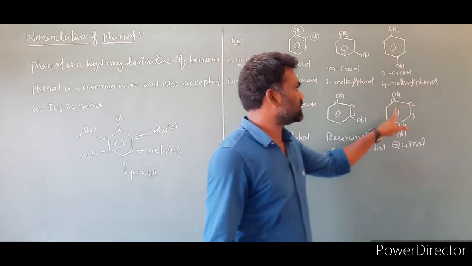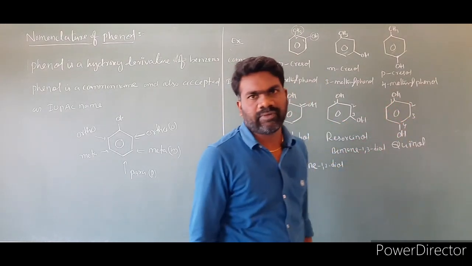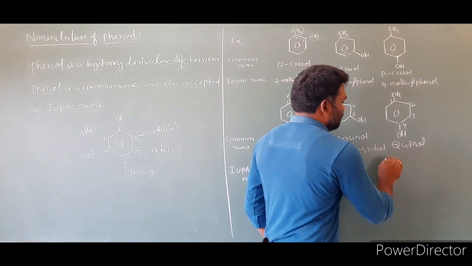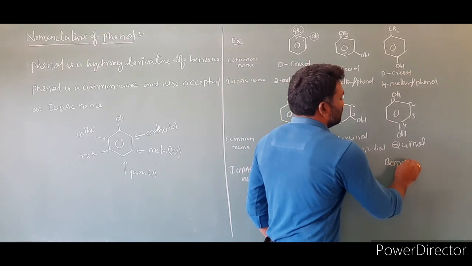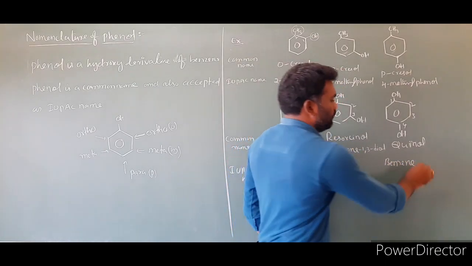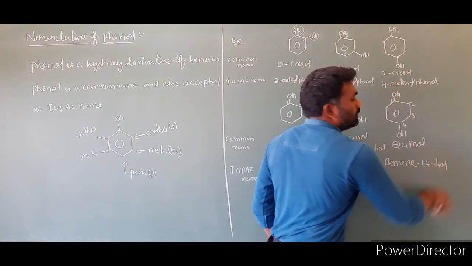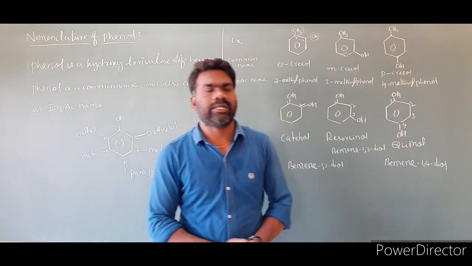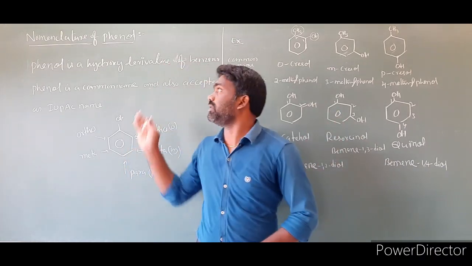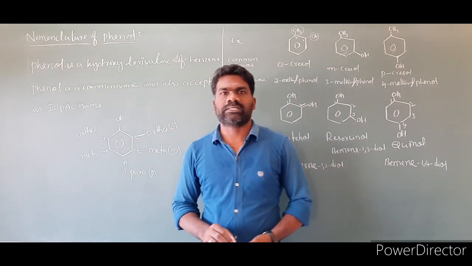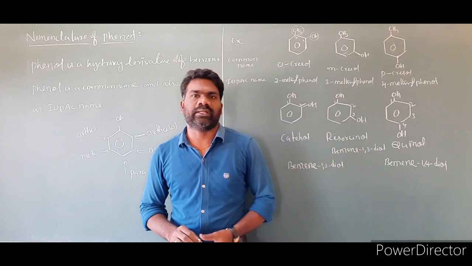If you number anti-clockwise also, you get the same numbering 1, 2, 3, 4. The name of this compound is benzene-1,4-diol. These are some IUPAC and common names of phenols. Next class we will come out with another topic.